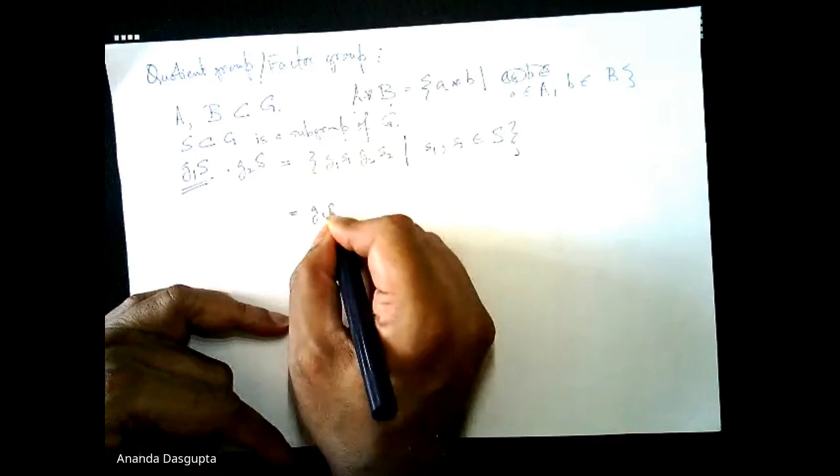And if it has to be a coset, then this is the only coset it can be. Can you show that?